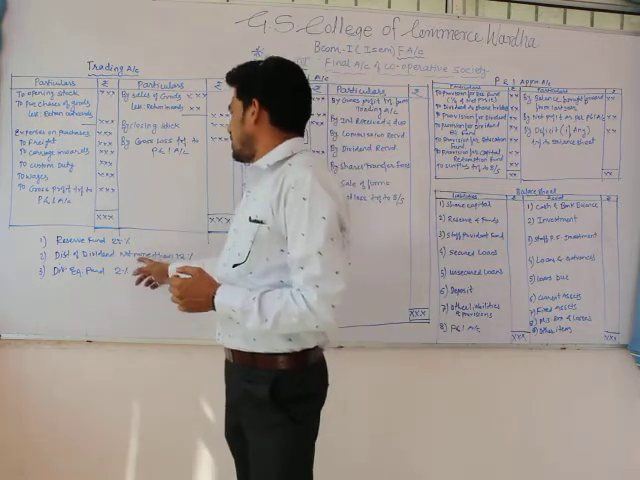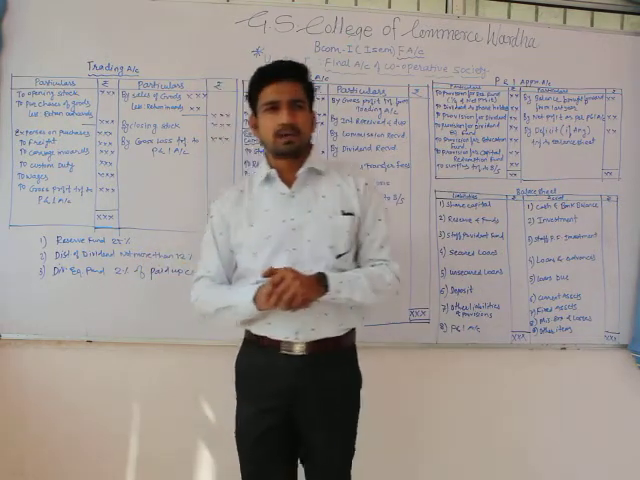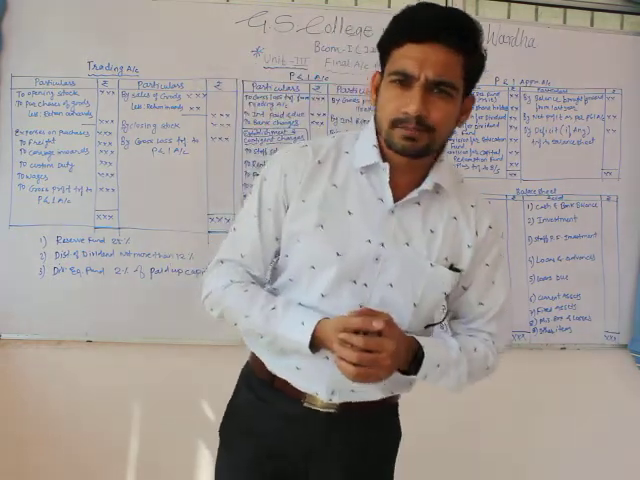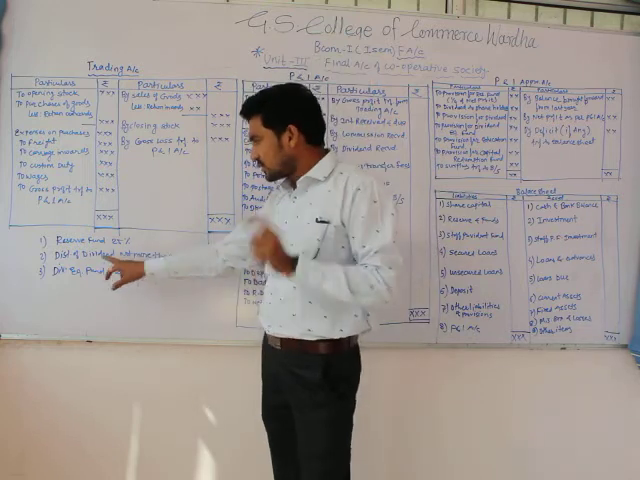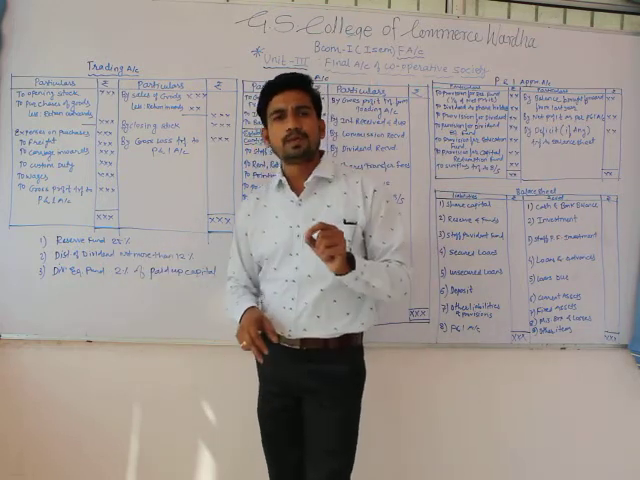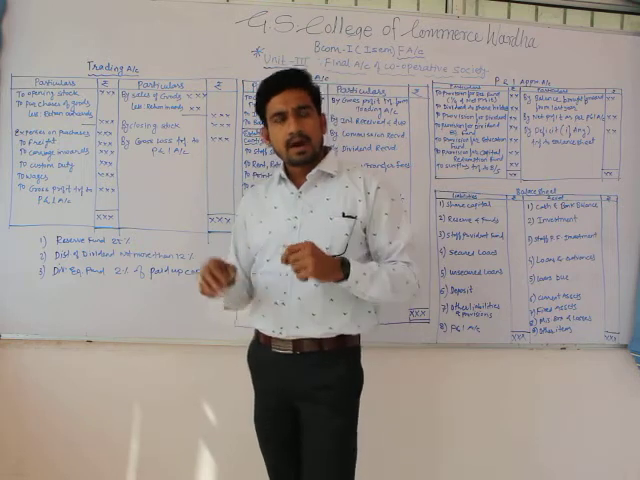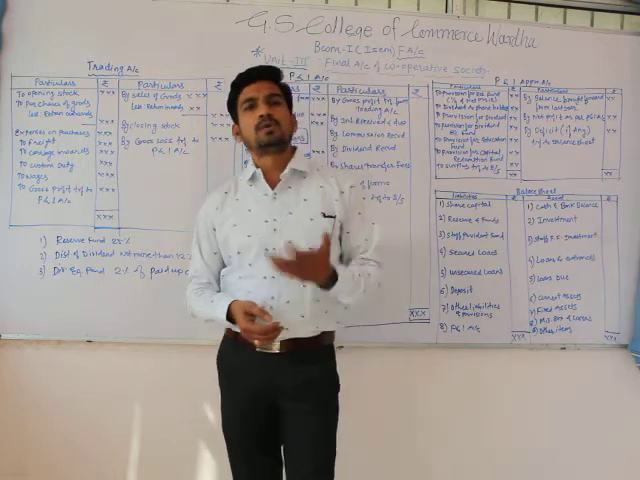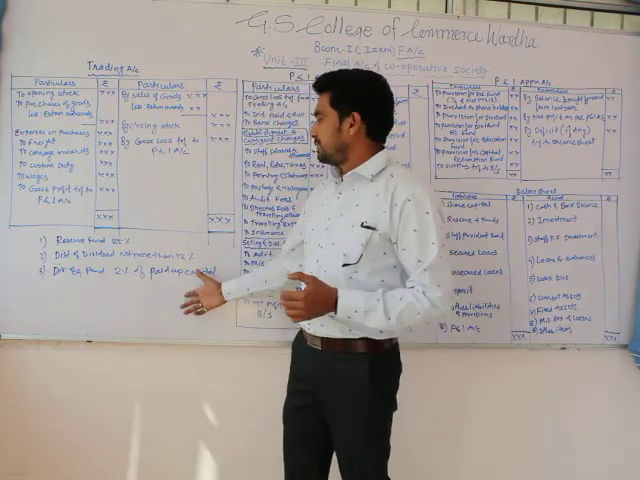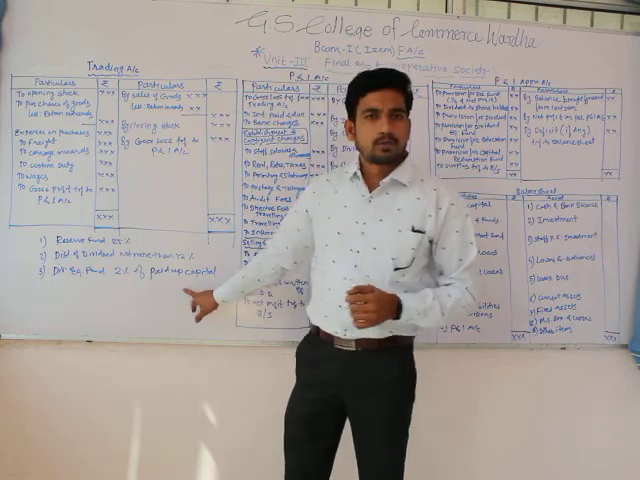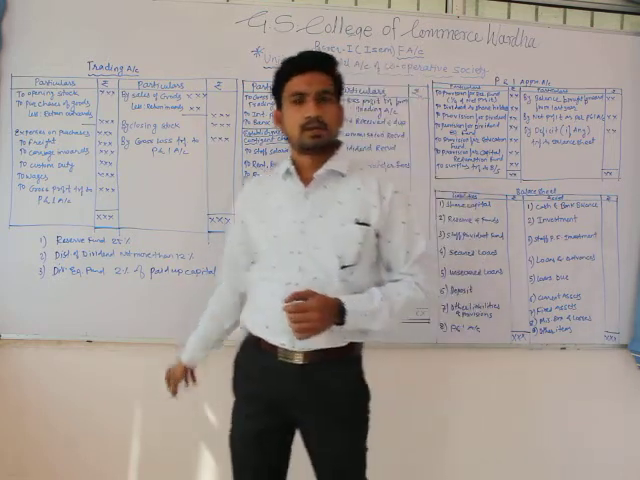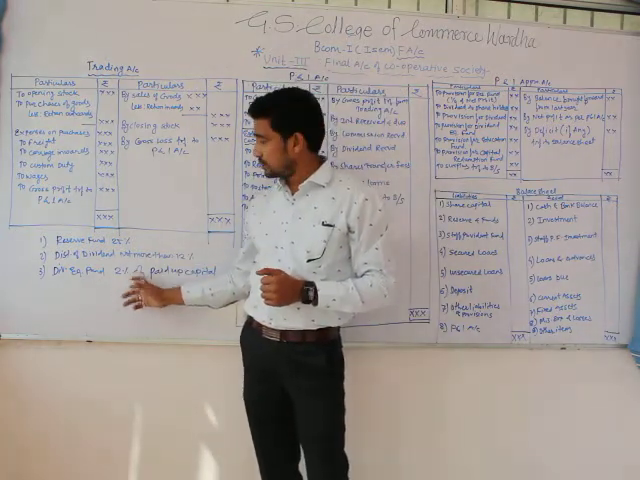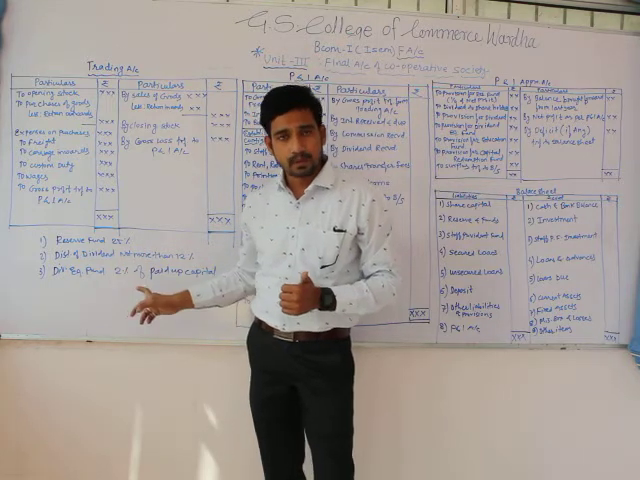The second one is distribution of dividend. It should not be more than 12%, and if it is distributed in the form of shares, it should not be more than 3%. Once again repeating it, distribution of dividend should not be more than 12%, and if it is being distributed in terms of shares, it should not be more than 3%. Dividend equalization fund not more than 2% of paid up capital. This is the important information which we should keep in mind at the time of solving a problem.